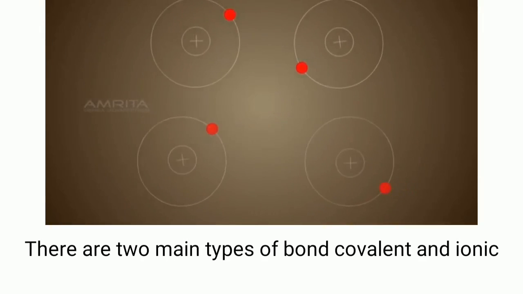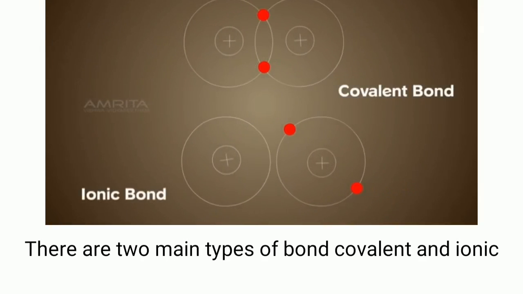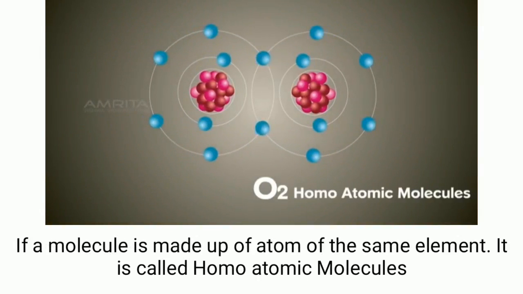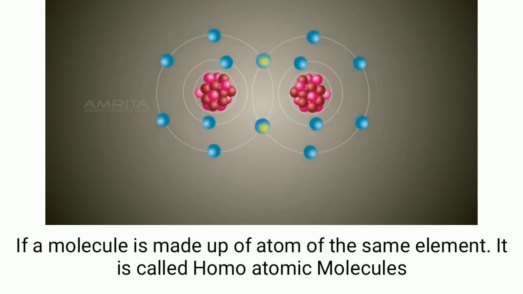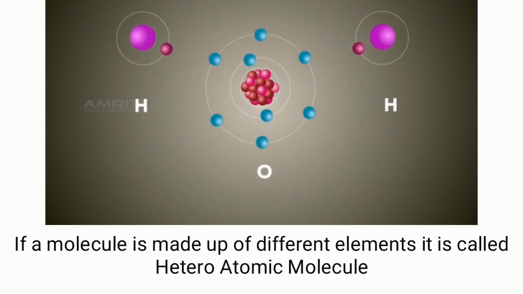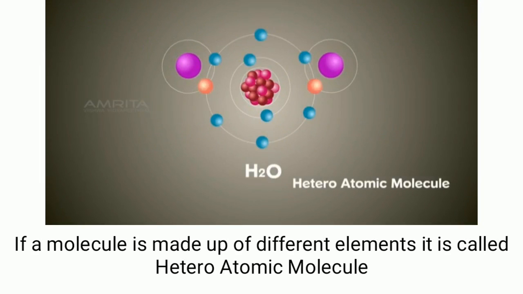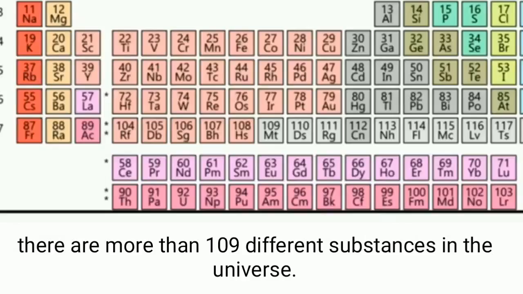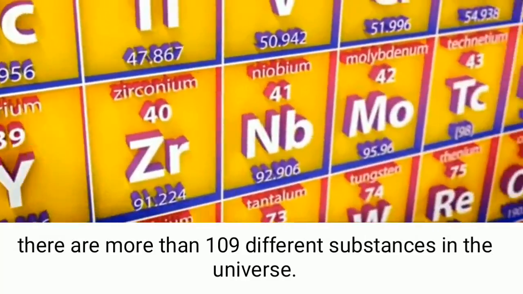There are two main types of bond: covalent and ionic. If a molecule is made up of atoms of the same element, it is called a homoatomic molecule. If a molecule is made up of different elements, it is called a heteroatomic molecule. There are currently 109 known elements, but obviously there are more than 109 different substances in the universe.